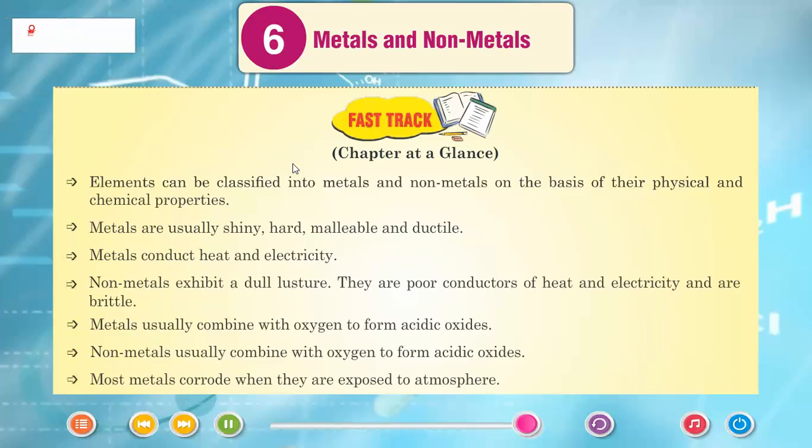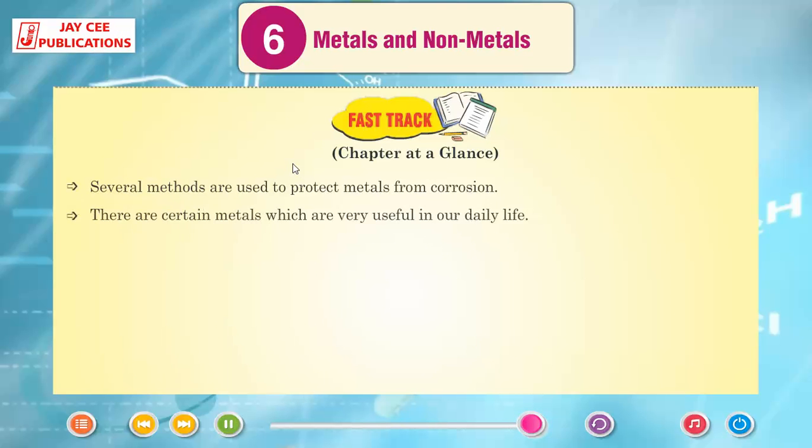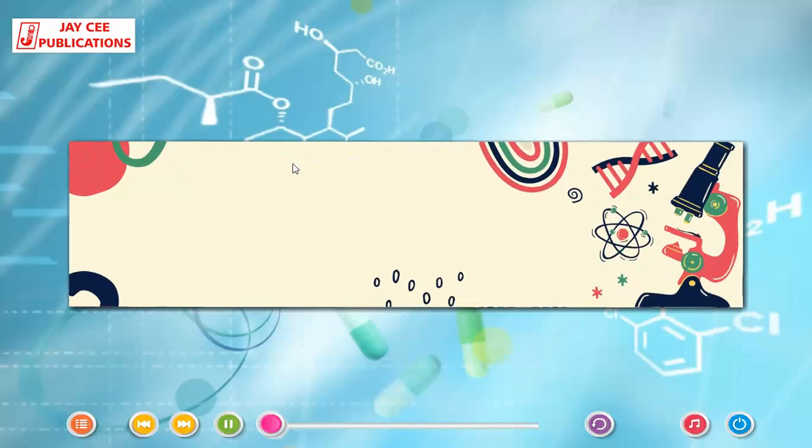Most metals corrode when they are exposed to air. Several methods are used to protect metals from corrosion. There are certain metals which are very useful in our daily life. Metalloids are the elements that show the properties of both metals and non-metals. Chapter 7.